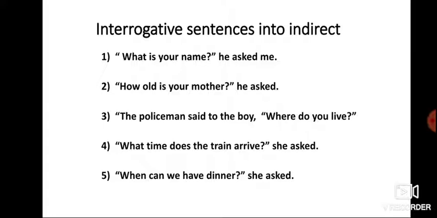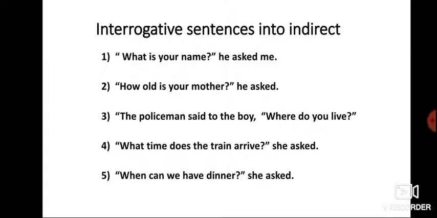Have a look at the examples carefully. What is the first example? What is your name? He asked me. This question is a WH question. See, whenever you are changing the interrogative sentence into indirect, the question mark will not come. There will be quotations given here, double inverted marks. Even the double inverted marks are not used while changing into indirect. Have you got it? I hope you have understood.